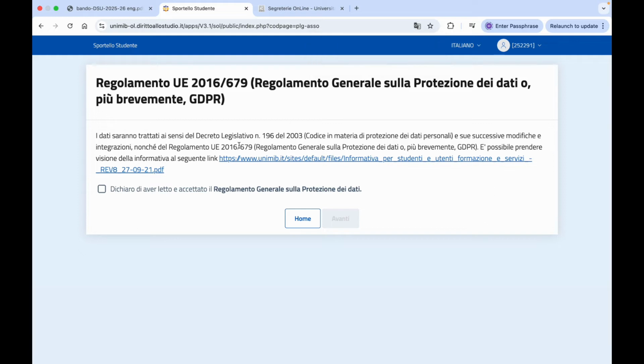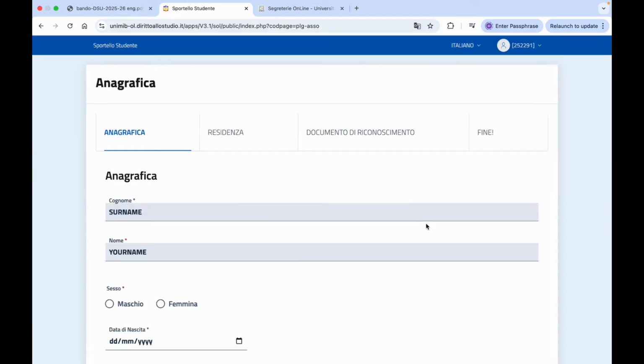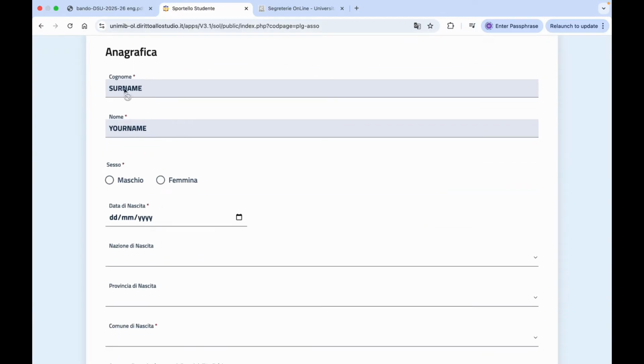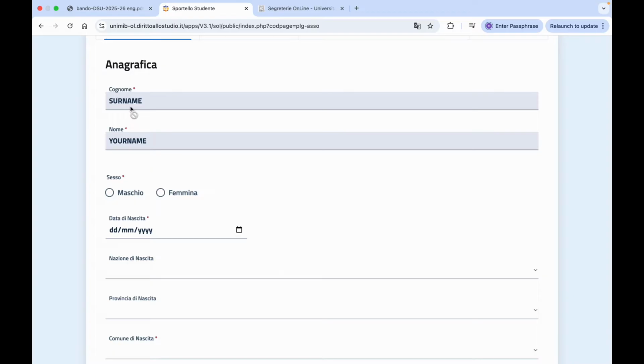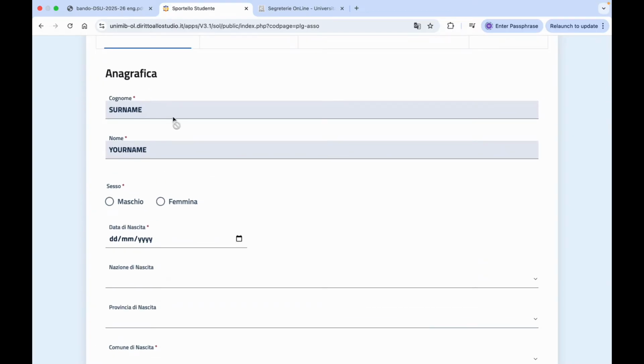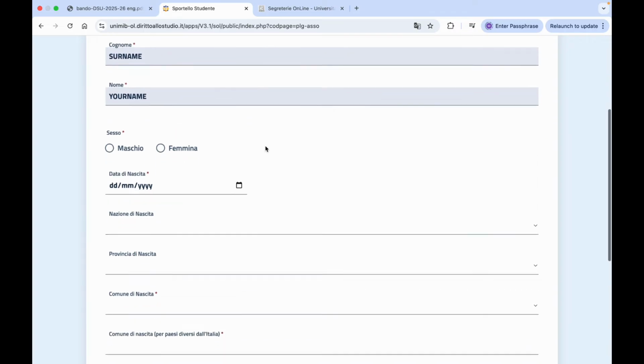So we are here at the first step. Just click on this box and then click on Avanti. So your data is already stored that you have written during your registration. So I just write surname, your name as a demonstration, but you need to write your proper name and surname that is written on your passport.